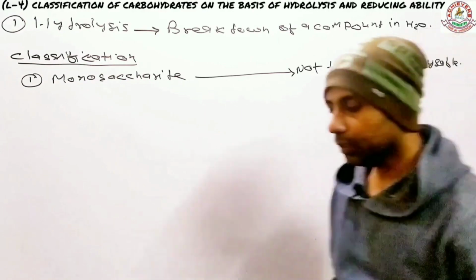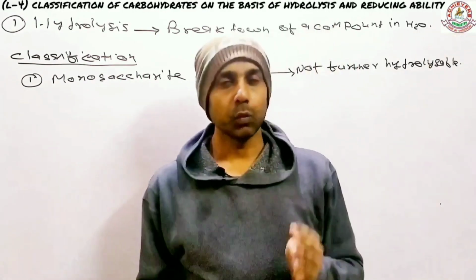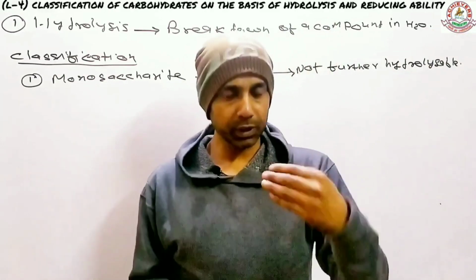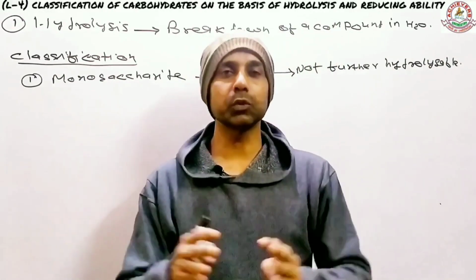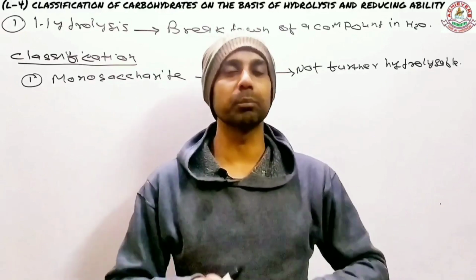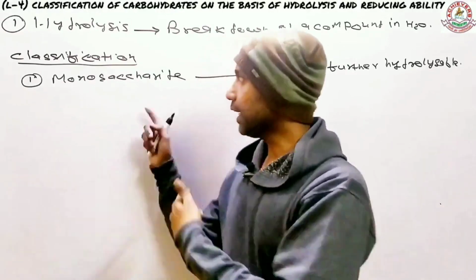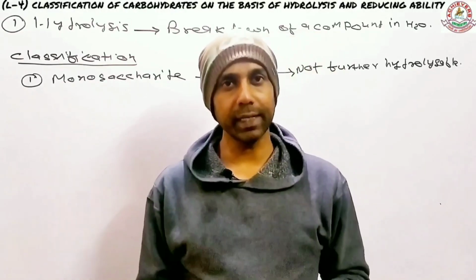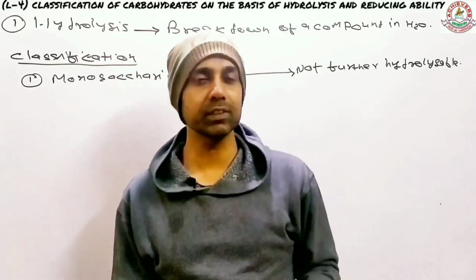These are the carbohydrates which, when you put them into water, won't break into simpler units because they are already the simplest unit. So monosaccharides are also called the simplest carbohydrates.